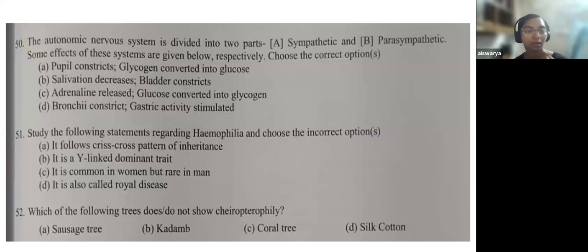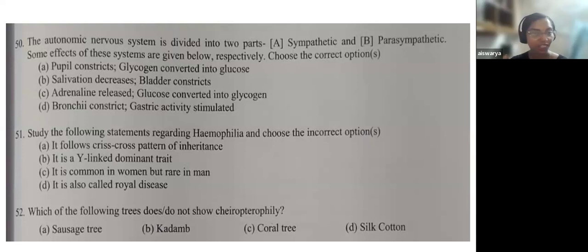So here the pupil, that is your eye pupil, will constrict and glycogen is converted to glucose. Second one is salivation: the saliva production decreases and your bladder constricts. See, adrenaline is being released. It is a fight or flight hormone. We say adrenaline, and there glucose is converted into glycogen. And in the D option, bronchi constrict, gastric activity stimulated. So this you have to categorize into sympathetic and parasympathetic.